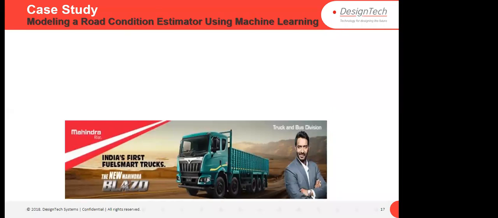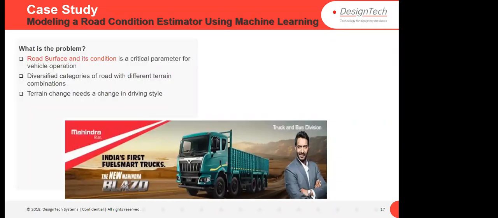So first of all, what were the challenges? What challenges do we face when driving vehicles? The first challenge is road surfaces and their conditions. Different terrain in different regions has different kinds of road surfaces and conditions. In India, roads are divided into classes. Class A is a good road, class B is just medium, then class C, class D, like this. Class D roads are very bad roads.